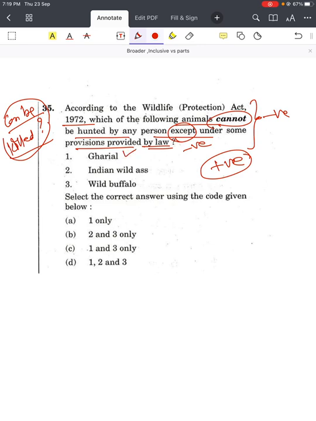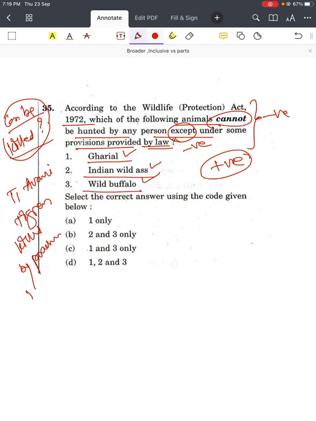So take gharial, Indian wild ass, wild buffalo. If you know that the tigress Avni was killed by poachers hired by forest officials, it will be very clear that gharial can be killed, Indian wild ass can be killed, wild buffalo can be killed, because they have used provisions provided by the law, right? And there is one movie, Sherni also, in which they have shown that Avni was killed. That's why the answer is 1, 2 and 3.